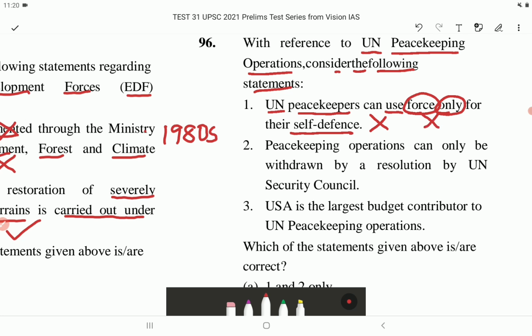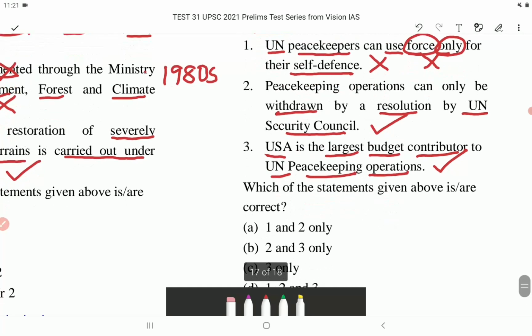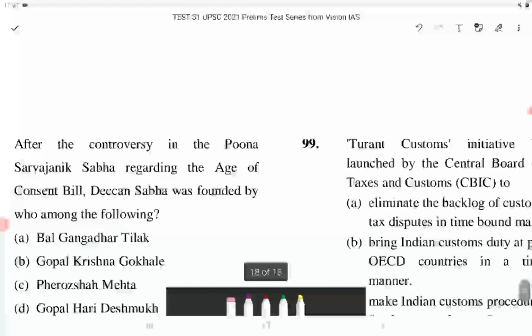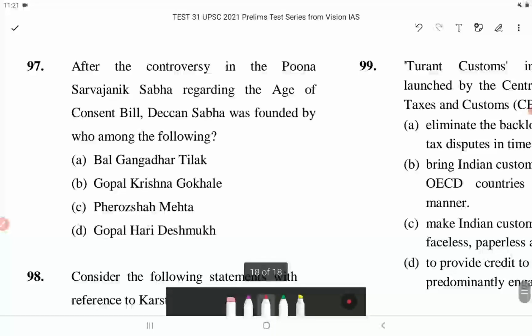Statement 2. Peacekeeping operations can only be withdrawn by a resolution by the UN Security Council. This is correct. Statement 3. USA is the largest budget contributor to UN peacekeeping operations. This is correct. Which of the statements given above is or are correct? The correct answer is option B, that is 2 and 3 only. Now let's come to the next question, question number 97.